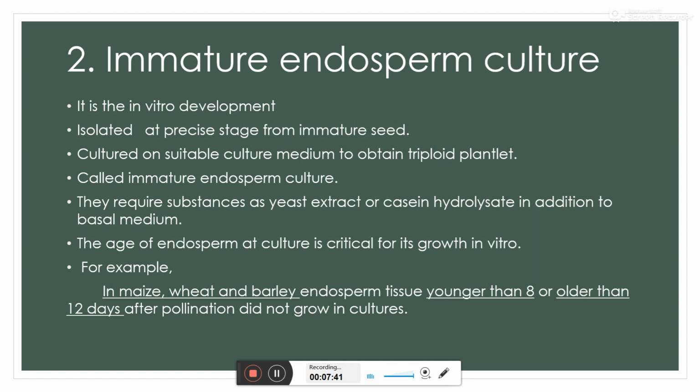So if we extract the endosperm before 8 days, or after 12 days after pollination, it does not grow on the medium even if we provide suitable conditions. So here the age is very important.